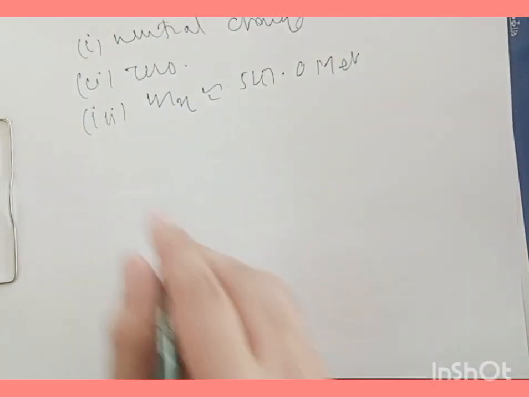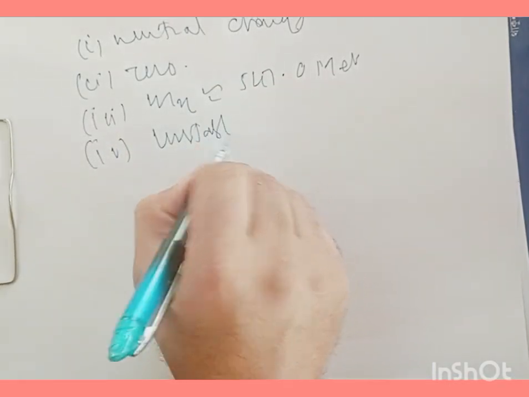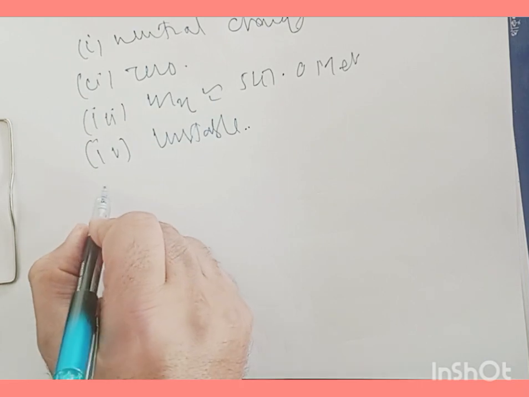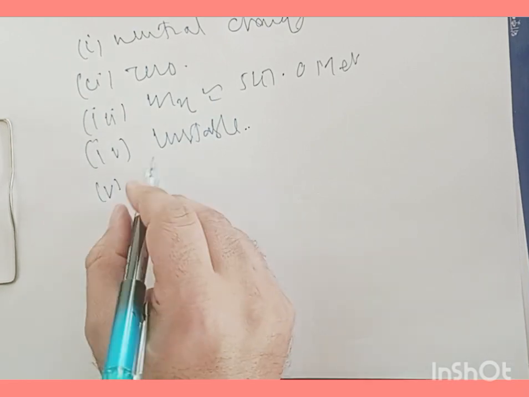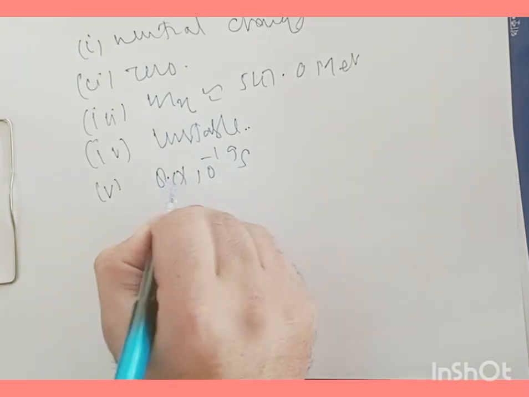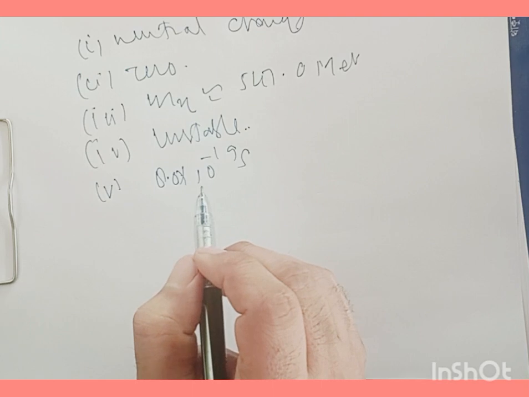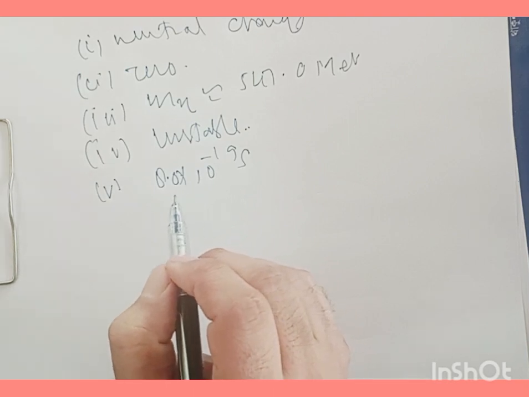Eta mesons are unstable and they decay into other elementary particles. And the mean life of these eta mesons is about 8 times 10 to the power of minus 19 seconds.